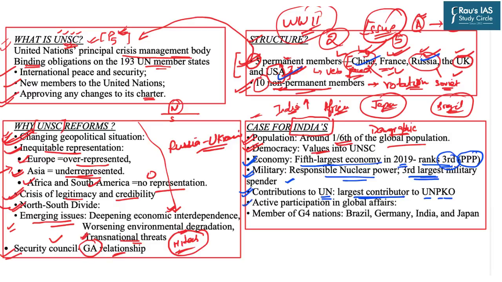At the geopolitical scale also, the latest example again being the Russian-Ukrainian war, India has active participation in global geopolitics. Further, India is also one of the four members of the grouping known as G4. India is a member along with Brazil, Germany, and Japan. And the major goal of the G4 grouping is to reform the United Nations Security Council, and all these countries support each other's bid for permanent membership in the UNSC.